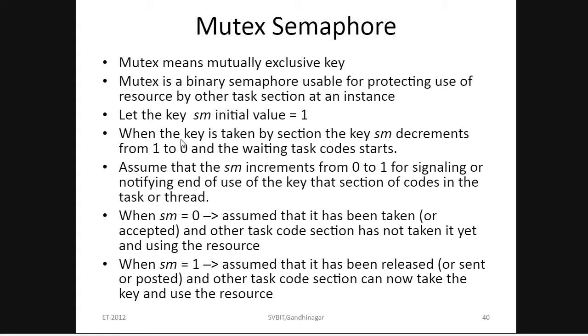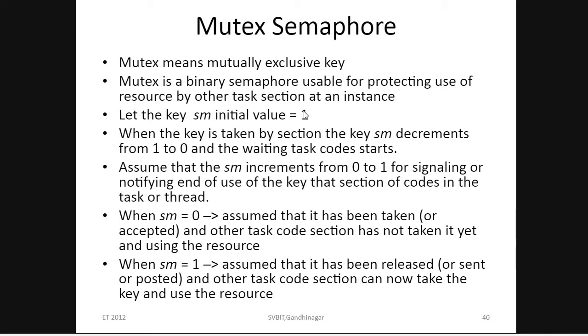So let the key SM initial value equal 1. That means we are considering a key SM whose initial value is set to 1. When the key is taken by the section, if the key SM decrements from 1 to 0, which operation has to be performed?